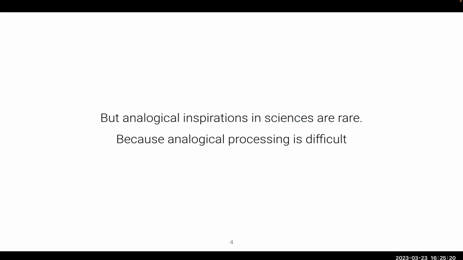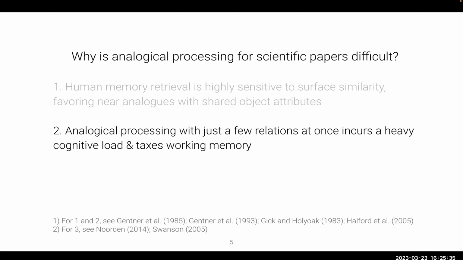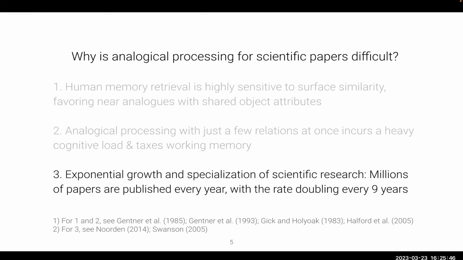And analogical inspirations in sciences are rare, partly because analogical processing is difficult. One reason it's difficult is human memory is really sensitive to surface similarity, which leads us to favor near analogs. And analogical processing that involves just a few relations at once can incur a heavy cognitive load and tax our working memory. In addition to that, the number of research papers is growing exponentially, and the specializations are getting deeper and deeper, making it impossible for any single person to be an expert across many domains to make the connections.